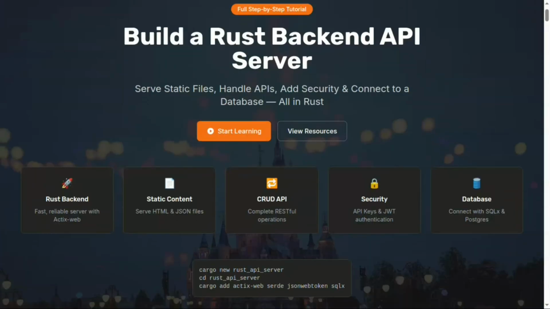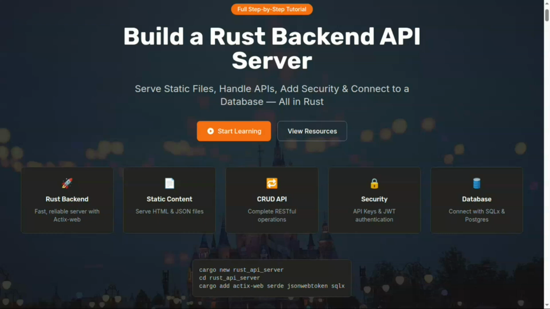Okay, so we are going to build a backend API server that will serve some static files, like some static HTML files, some dynamic HTML files. We will be handling the APIs. We will add some security checks also, like an API token, which we are going to implement.